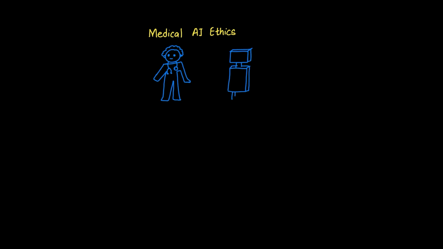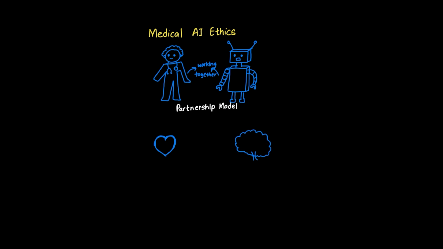This ethical principle recognizes that while AI can process vast amounts of medical data and identify patterns, medical decisions require human wisdom, empathy, and accountability. Think of AI as an incredibly knowledgeable medical student who has read every journal but never held a patient's hand or delivered difficult news. The AI might identify a rare condition based on symptoms, but a human doctor considers the patient's quality of life, personal values, and unique circumstances.